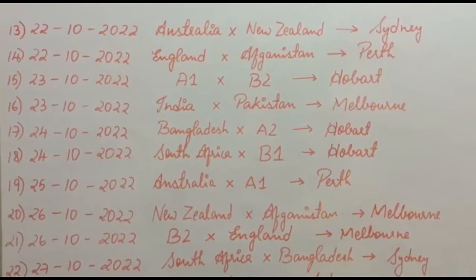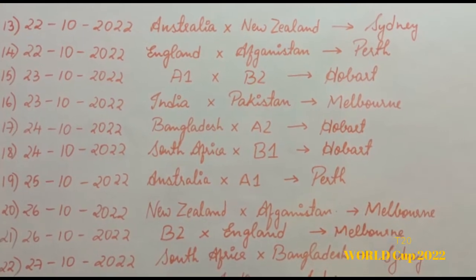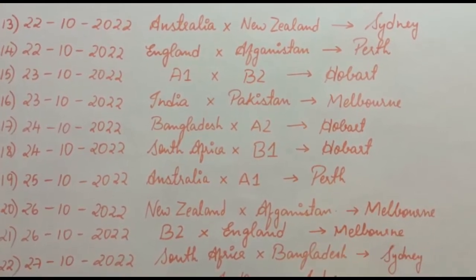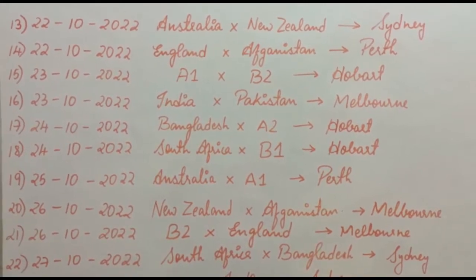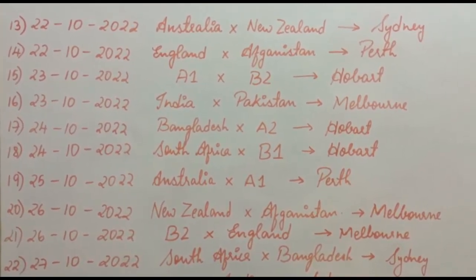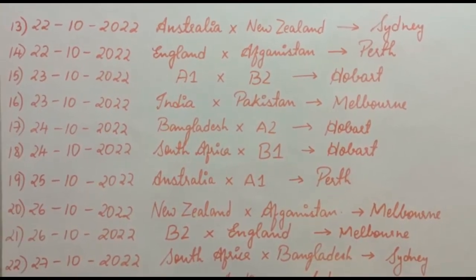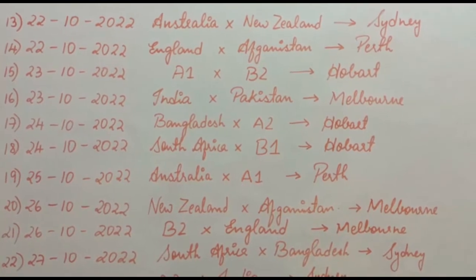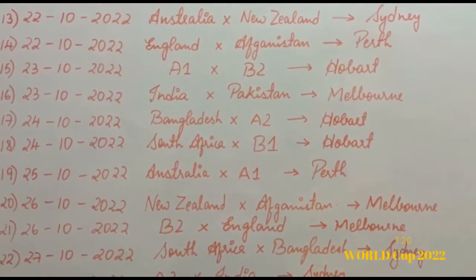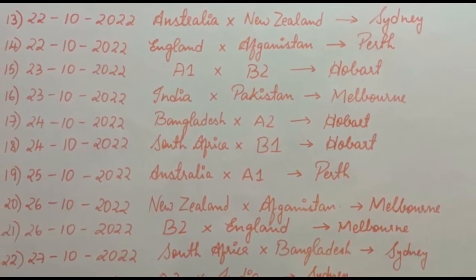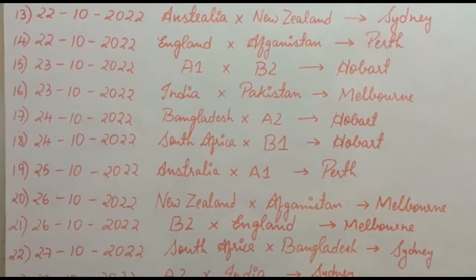The Super 12 schedule starts on 22nd October, Australia versus New Zealand at Sydney. Again on 22nd October, England versus Afghanistan at Perth. On 23rd October, A1 versus B2 at Hobart. Again on 23rd October, India versus Pakistan at Melbourne. On 24th October, Bangladesh versus A2 at Hobart. Again on 24th October, South Africa versus B1 at Hobart.